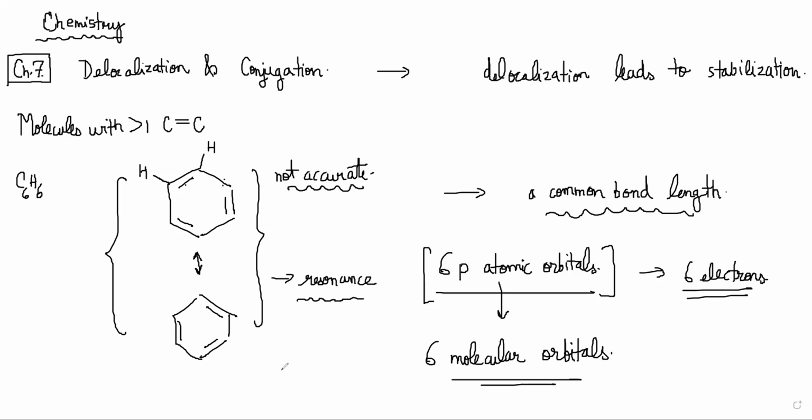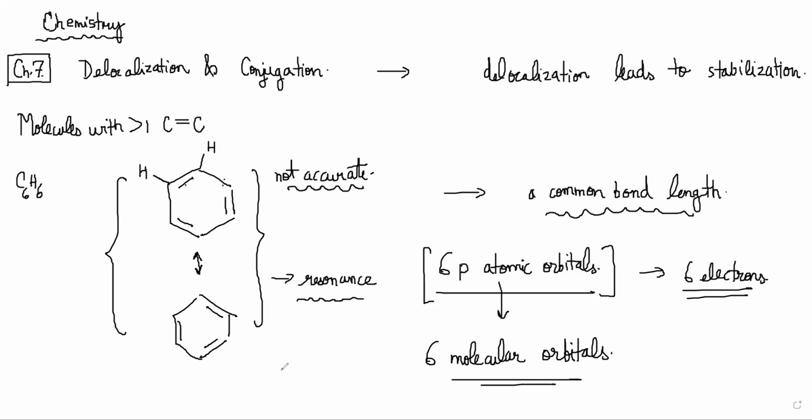Then there are some situations where you have one node. Look at the above psi1, above psi1 there are 2 alternative versions of psi2. In psi2 you have one node in the molecule. Here there was no node, the bottom psi1. In psi1 there is no node because it's constructive interference throughout, right? Now if 2 of them do a destructive interference, it will form one node, right?